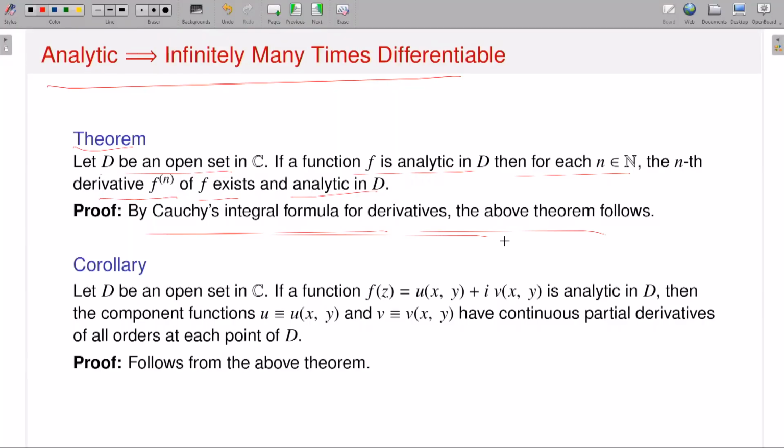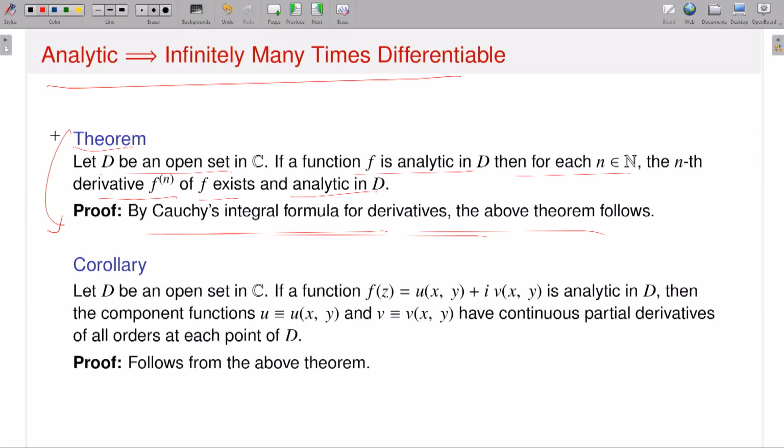Now if I have interior to C, there are many points. So at many points you have the value of the nth derivative of f, and that means the nth derivative exists, and that means all other derivatives, n running over the natural numbers, exist, so my function is infinitely many times differentiable. Therefore I didn't have to prove it explicitly, but if you understand Cauchy's integral formula for nth derivative, this theorem follows as a consequence. If I have an open set and my function is analytic, then my function is n times differentiable, the derivative exists, and not only that, each derivative is also analytic, that is, also infinitely many times differentiable. Okay, so this is the theorem.